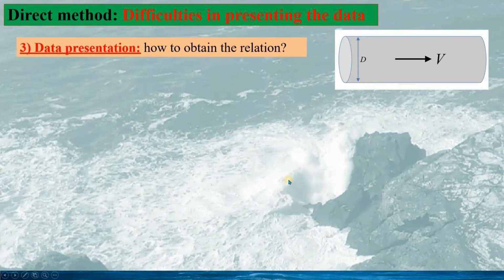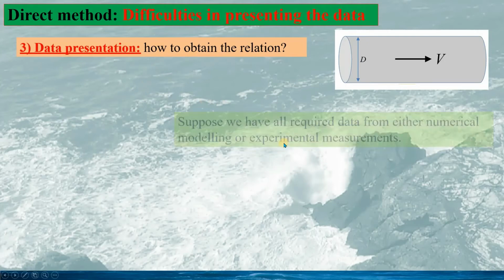Suppose we manage to get the data using numeric simulations or experimental studies. The next difficulty would be the data presentation: how can we build the relation between the fluid friction and all these parameters?